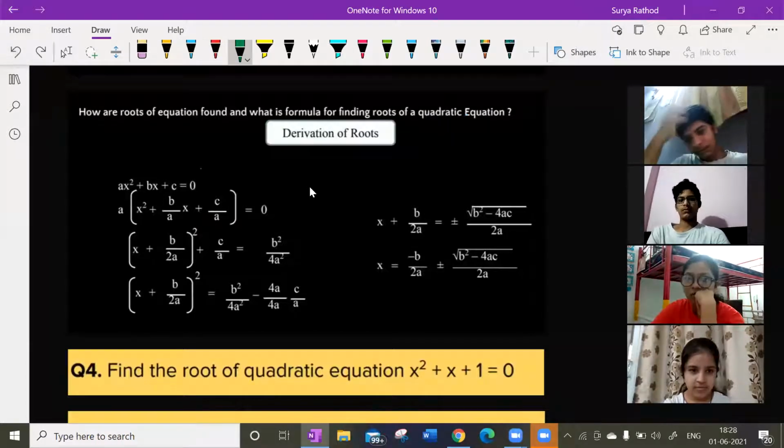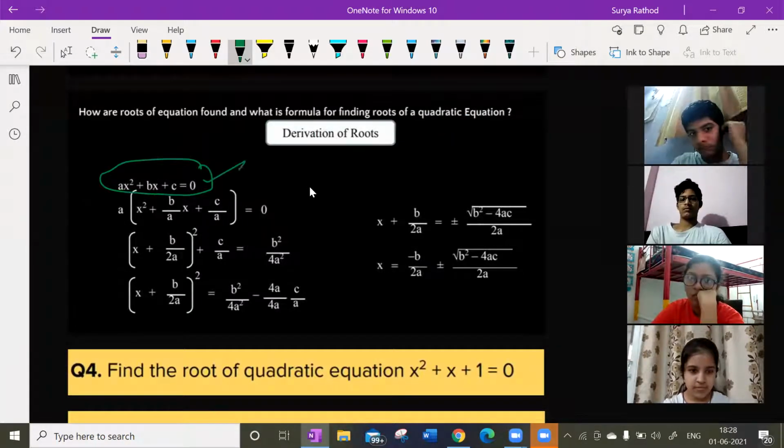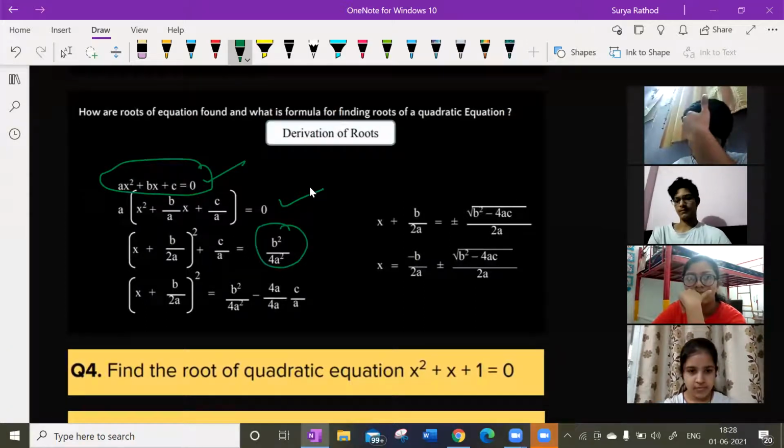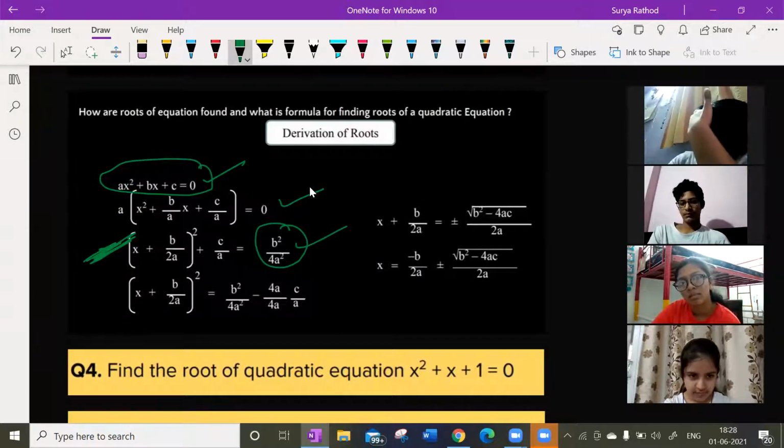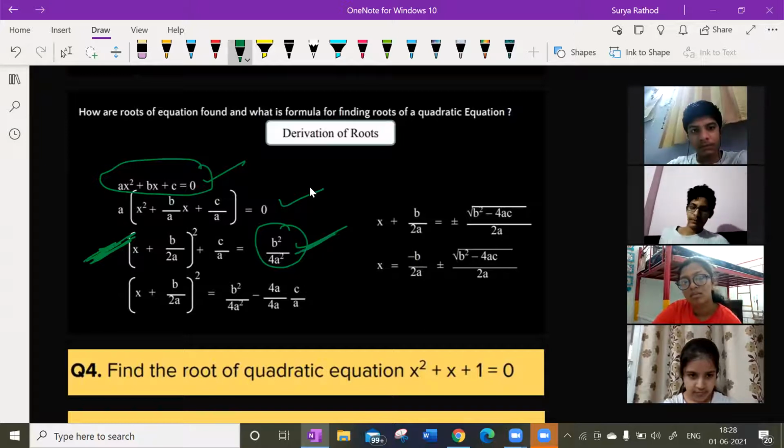See, ax square plus bx plus c is equal to 0. It is a quadratic equation. Now I'm taking a common here, so I'm getting this term, right? So this can be written as, look at this here, I'm adding b square by 4a square on both sides. If I add b square by 4a square on both sides, I'll be getting this form. Getting my point?